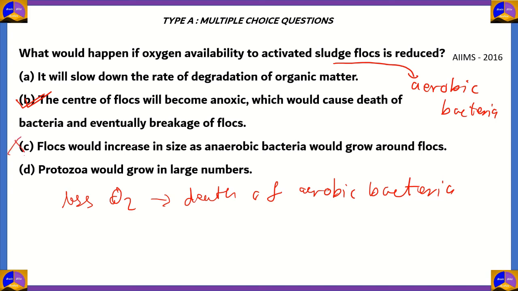Protozoa would grow in large numbers is incorrect because we're treating the sewage instead of adding more waste to it. Slow down the rate of degradation of organic matter is not related to what happens if there's less oxygen availability.